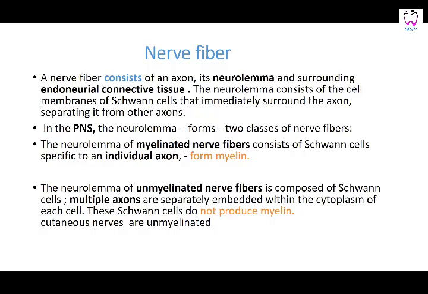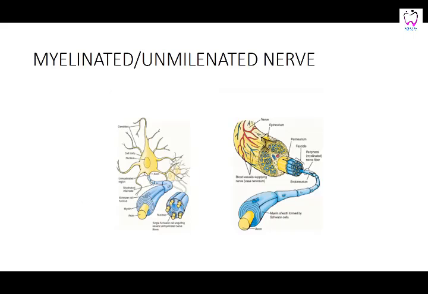That is the myelinated nerve fiber, whereas many axons are going to be collectively surrounded by the neurolemma or the plasma lemma of the Schwann cell, which is not going to myelinate them. And so these are unmyelinated and do not produce myelin. Cutaneous nerves are unmyelinated. If you see this, this is unmyelinated nerve fiber. Many axons are collectively surrounded by one Schwann cell. In this, an individual Schwann cell is going to cover the individual axon, that is myelinated nerve fibers.